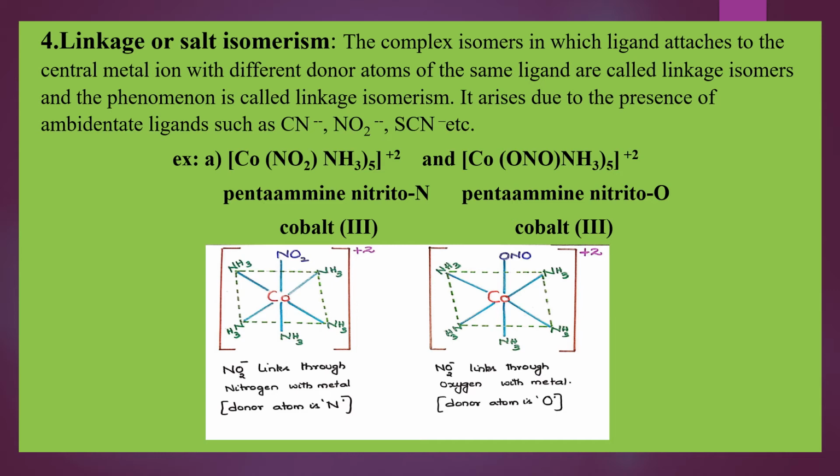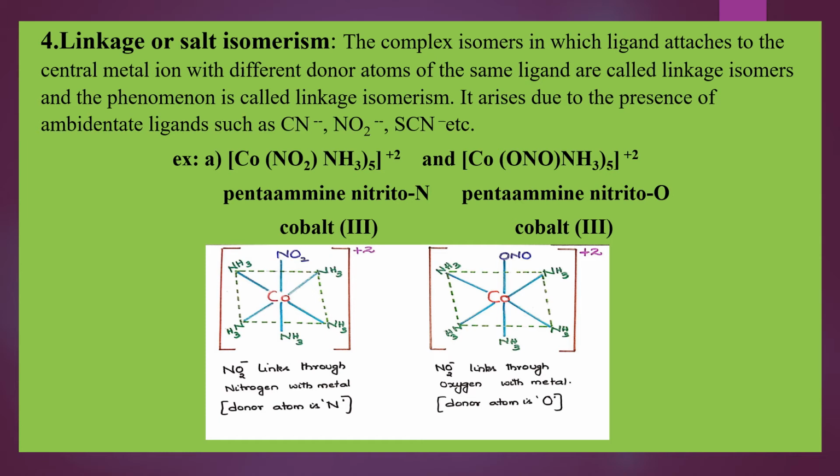The ligand in the first complex, that is NO2 group, nitrito, is linked to the central metal atom, that is cobalt, through nitrogen, whereas in the other example, ONO group, that is also nitrito group only, that is NO2 minus, is linked to the central metal, cobalt, through oxygen, students. Such complex isomers, we call them as linkage isomers.